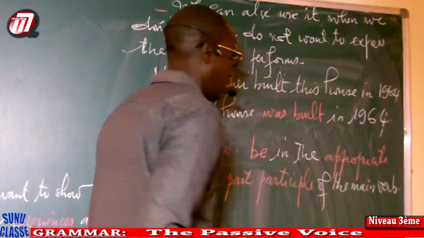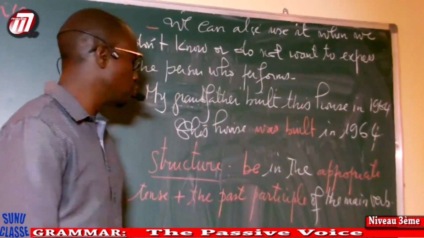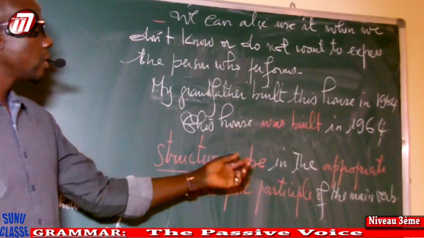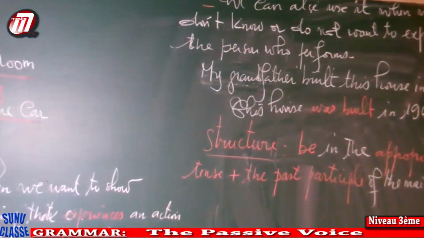The main verb is, we say the main verb is the verb that is in the active voice. Okay, we use to be, always to be. We have to look carefully. Okay, we should be careful.